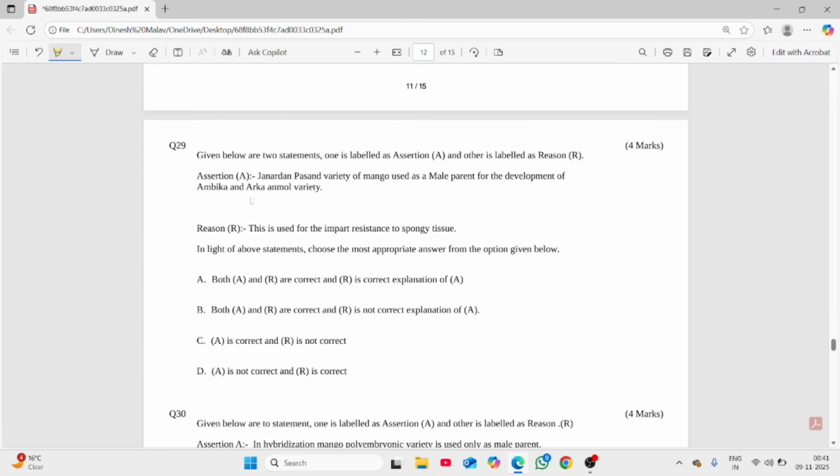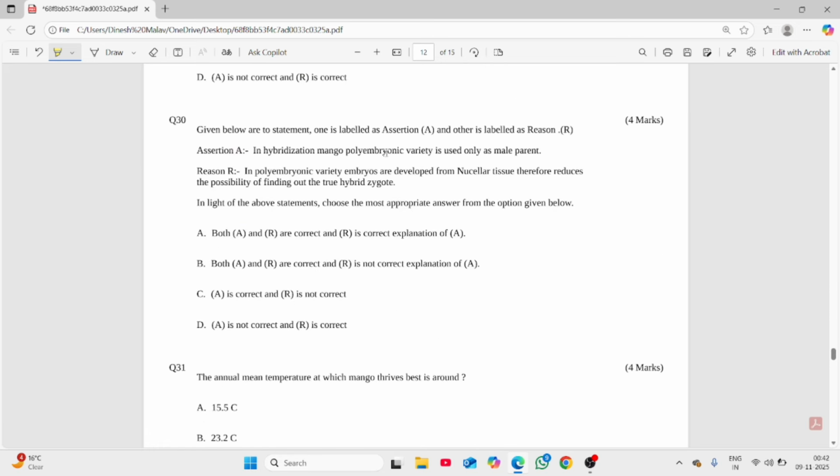So question number 29. Janardhan Pasand variety of mango is used as a male parent for the development of Ambika and Arka Anmol varieties. You might know that Ambika was developed at CISH Lucknow and Arka Anmol at IIHR. Both have Janardhan Pasand as the male parent, and one has Amrapali and one has Alphonso as the female parent. The reason says this is used to impart resistance to spongy tissue, and that is wrong. So the assertion is correct, but the reason is wrong. Janardhan Pasand was used as a male parent, but not for curing spongy tissue.